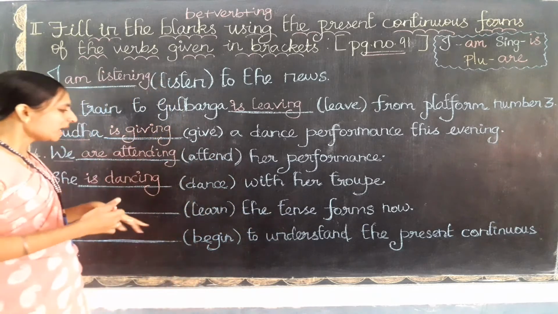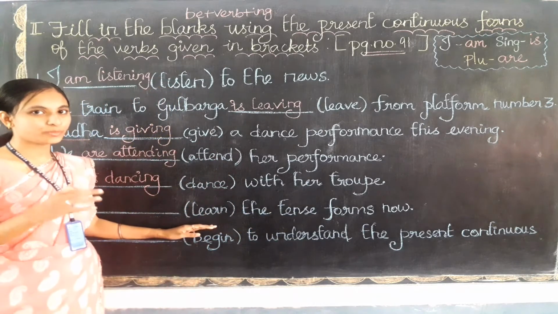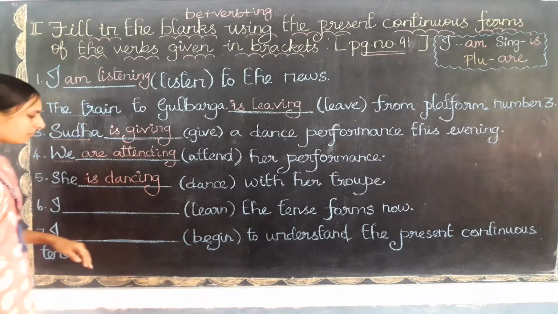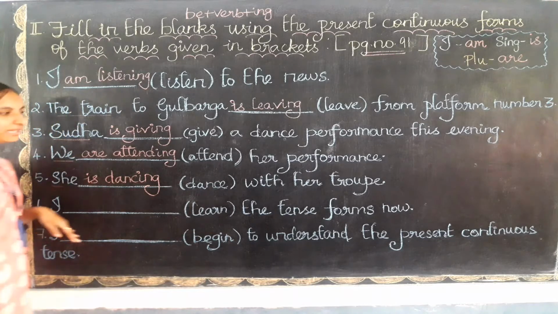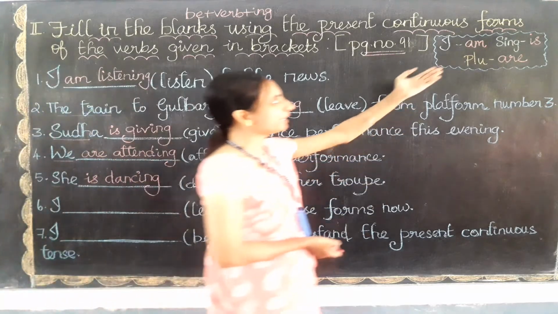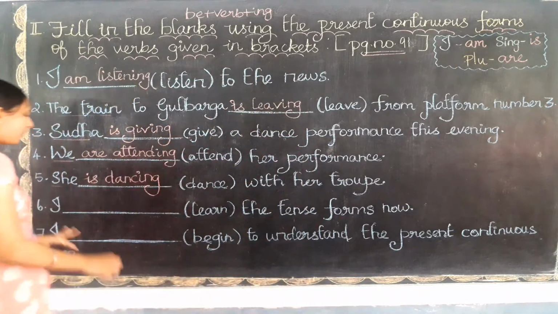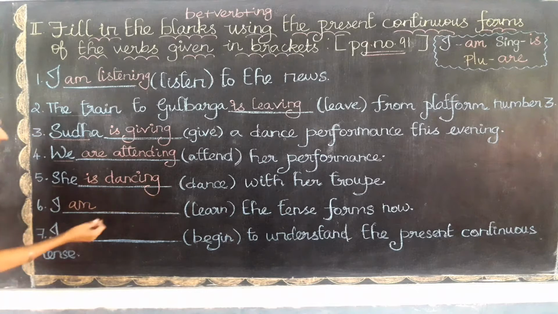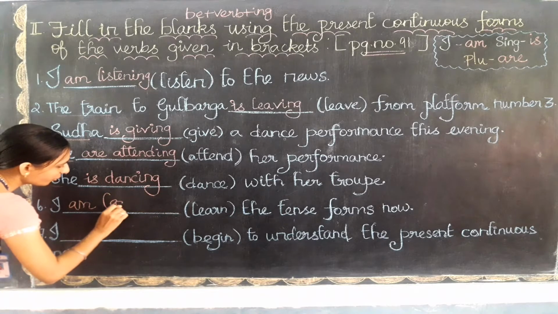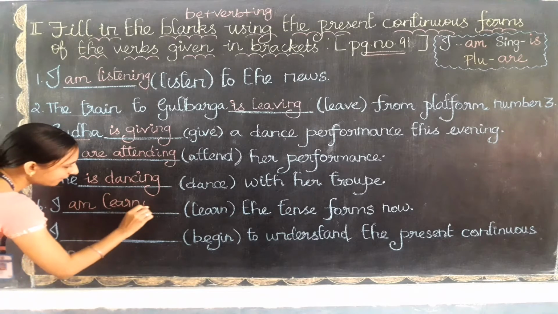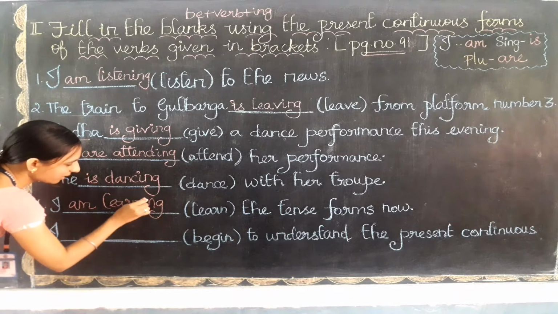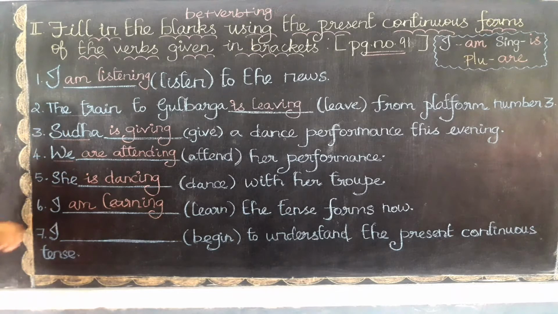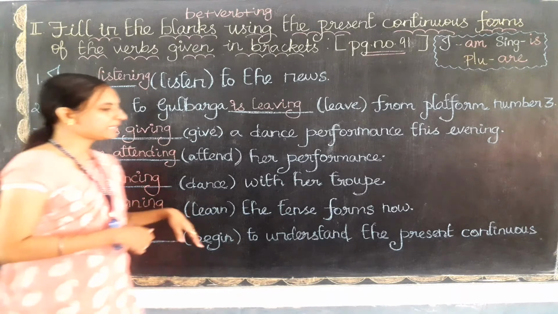So now I need to check the subject first to make it into the present continuous form. So here the subject is I. For the subject I need to use am only. So I am going to write am. And then what is the base form, that is learn. So I need to write learn and then I need to add ing so that it will become the continuous form. See, I am learning the tense forms now.